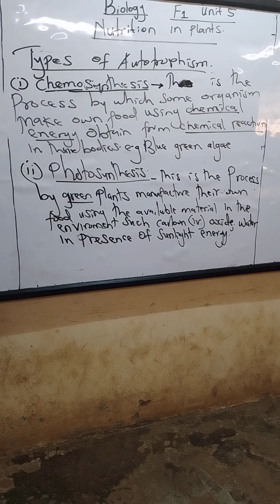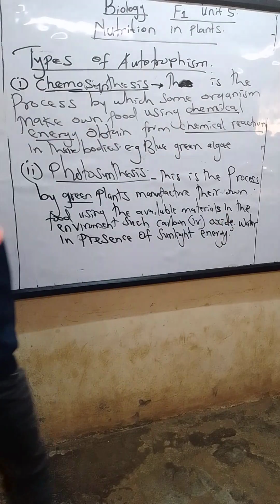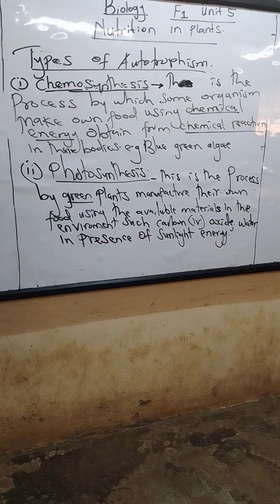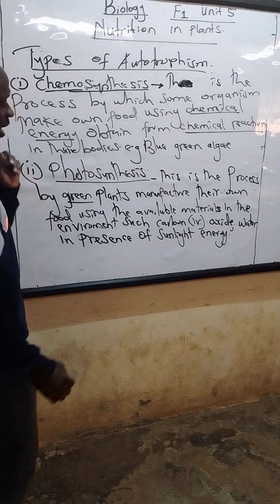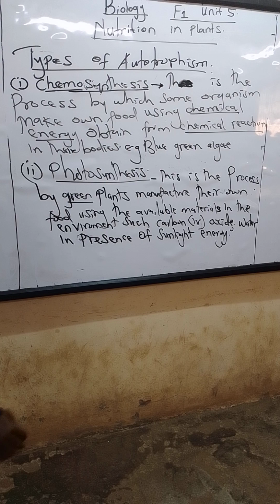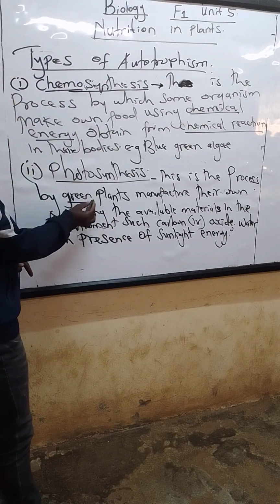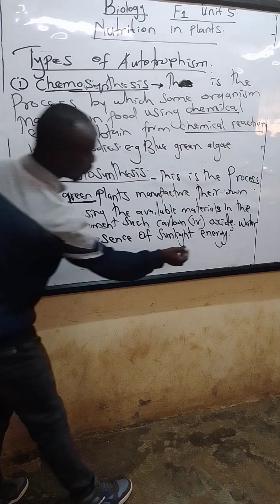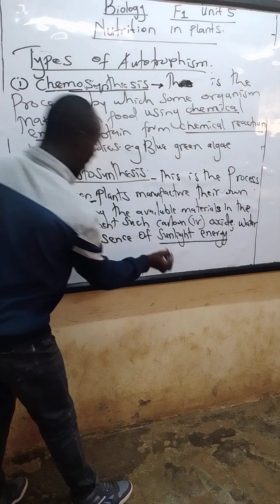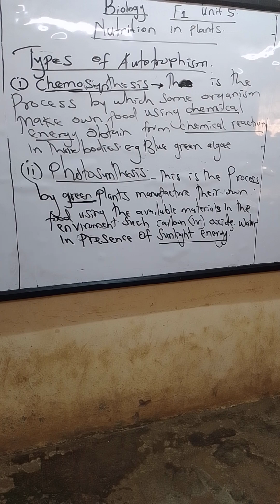So photosynthesis is the process by which green plants make their own food using the available materials in the environment, such as carbon dioxide, water, in presence of sunlight energy. And apart from that, the other requirement that you'll be looking at, from the word green, it means there is presence of chlorophyll that will be used to trap what? The sunlight energy.